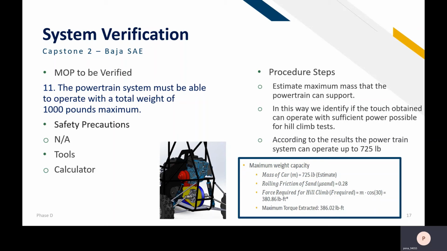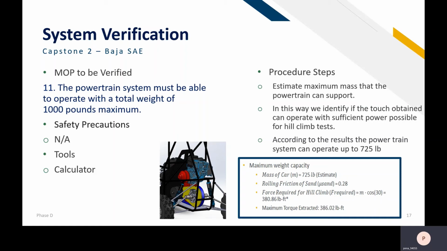According to the result, the powertrain system can be operated up to 725 pounds, which is the maximum capacity. The estimated mass of the car is 1,725 pounds. This is the rolling friction in sand. This is 0.28 per kilometer, and this is the formula: m per cos 30 degrees.